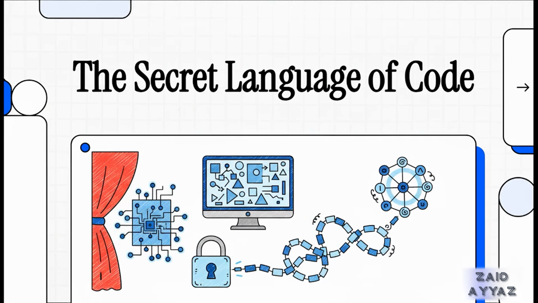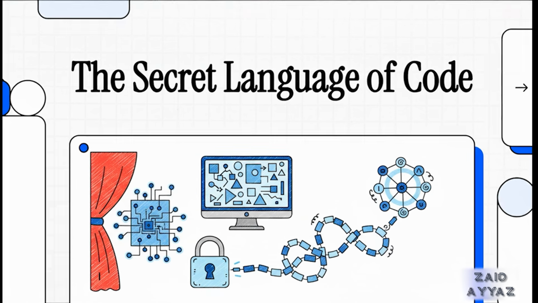All right, today we are pulling back the curtain on our digital world. We're going to look at the secret language that powers literally everything, from your favorite app to global financial systems. And no, it's not a new programming language, it's something much deeper. It's the fundamental logic of code itself, discrete mathematics.